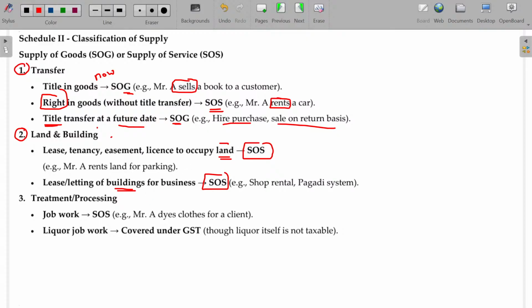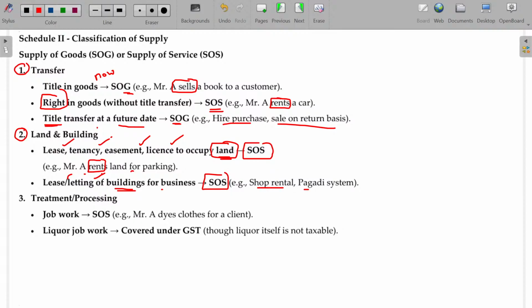In case of land, you can give your land under lease to somebody else to use it for a longer period, or you can let it out, meaning you can ask somebody else to occupy it as a tenancy. Easement, license: these are variants of the lease only. No need to worry about the technical terminologies here. In all these cases, it will come under supply of services only. A rents land for parking, and in case of building, lease or letting out also come under supply of services only.